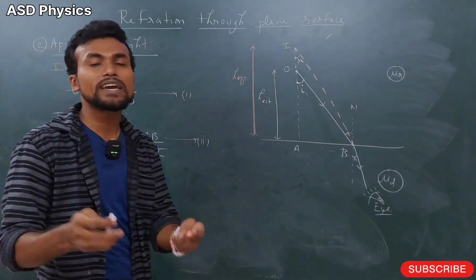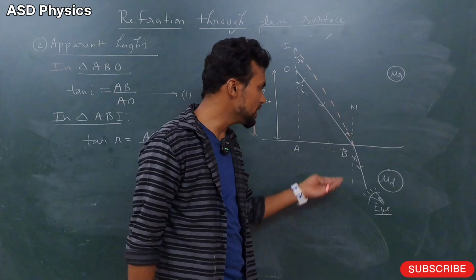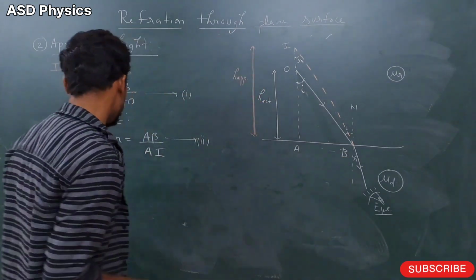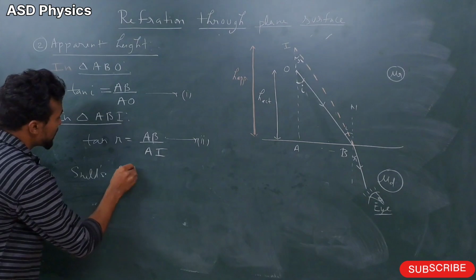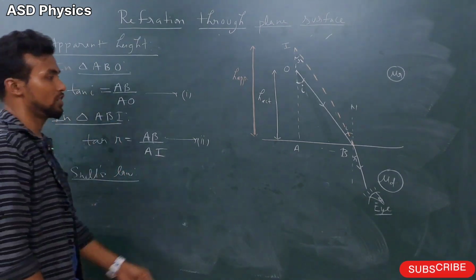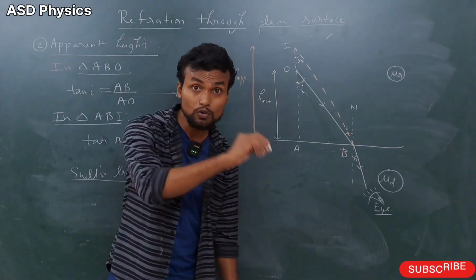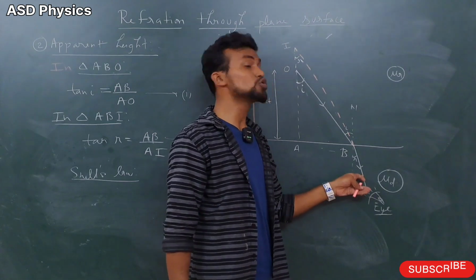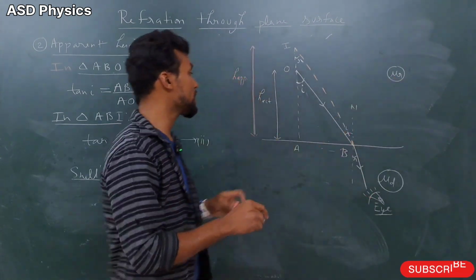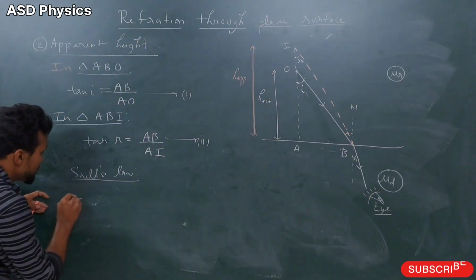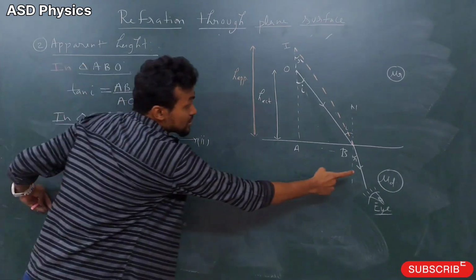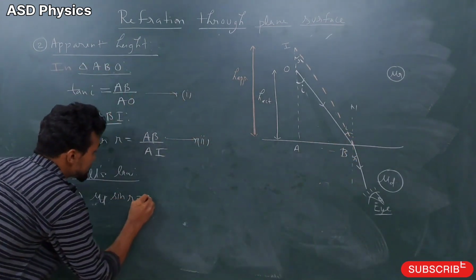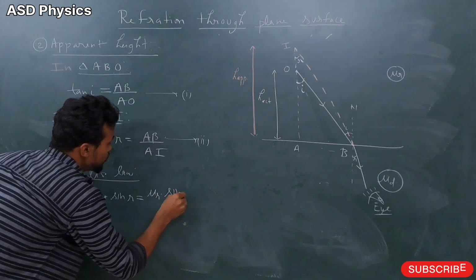After that, students, we have to just apply Snell's law. At which point? At point B. So what can we tell? Snell's law we will always apply at some boundary. So by Snell's law, what will happen now in this situation? Mu D into sin R is equal to mu R into sin I. So let me write here: this mu D into sin R in this medium is equal to, what is this? Mu R into sin I.